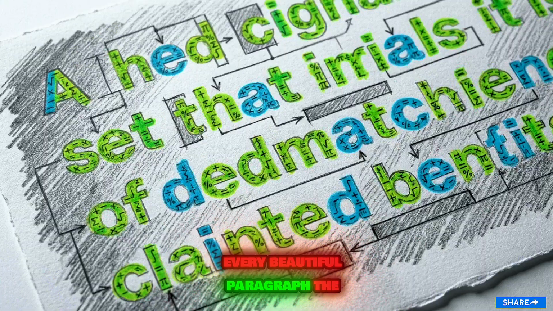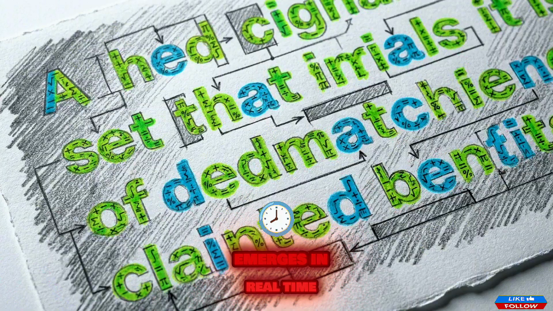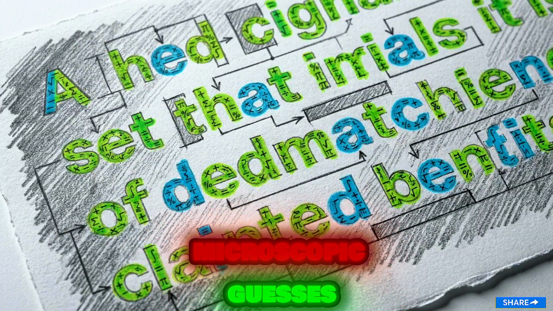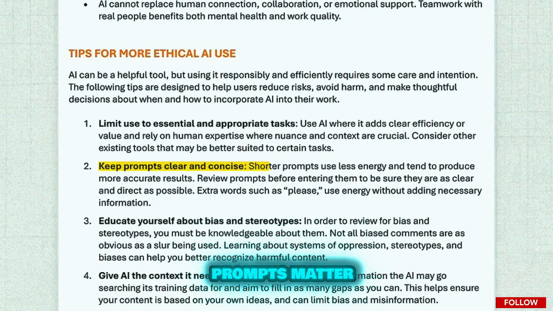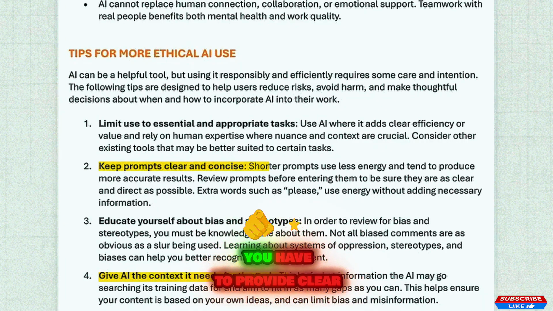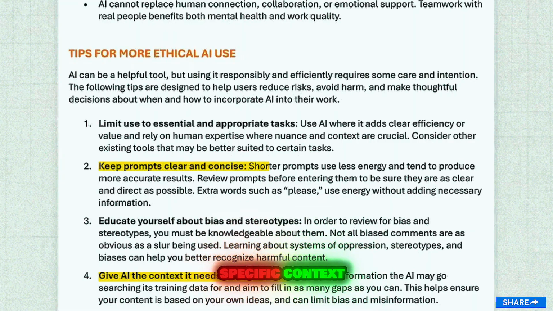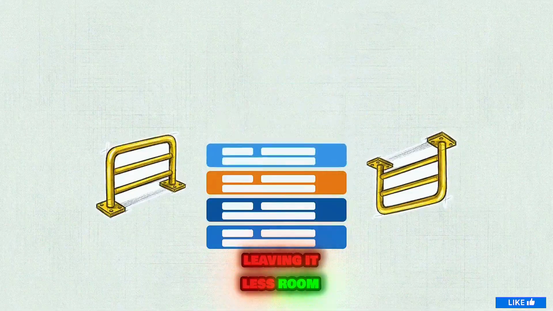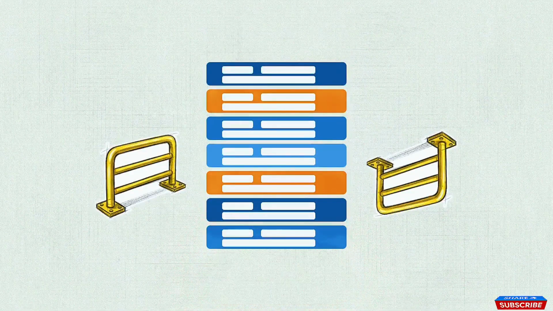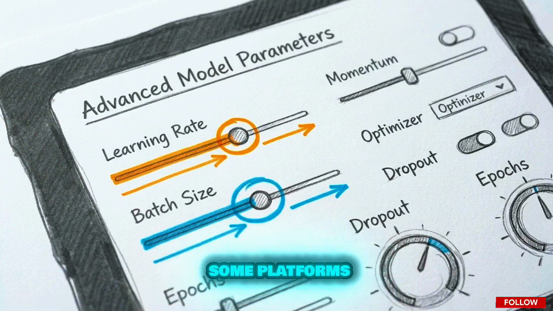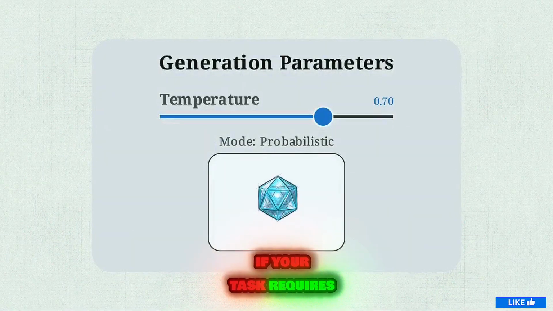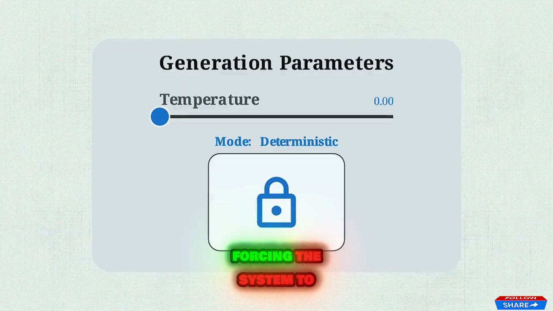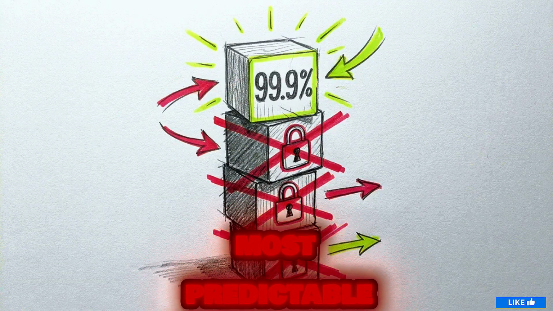Every beautiful paragraph the system produces is a shape that emerges in real time from hundreds of independent microscopic guesses. This is why effective prompts matter. To keep that train on the rails, you have to provide clear, specific context. Giving the system strict instructions acts like guardrails, leaving it less room to randomly drift off topic. You can also look into the advanced settings on some platforms. If your task requires strict facts, turning the temperature setting down to 0 removes the dice roll, forcing the system to output the most predictable mathematical